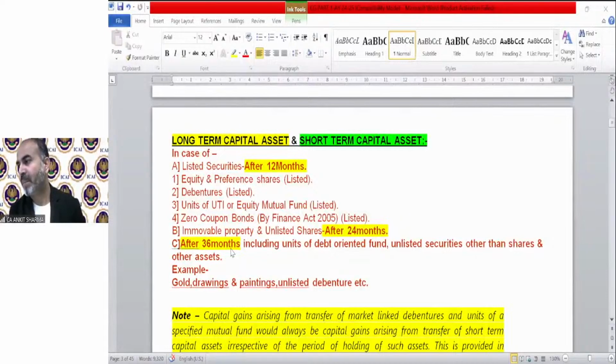So does livestock come under capital asset? No, they do not come under the definition of capital asset. Living things do not come under the definition of capital asset yet. Okay.